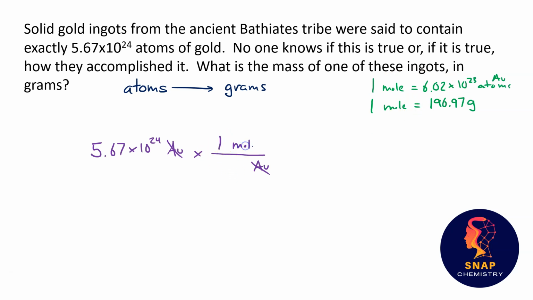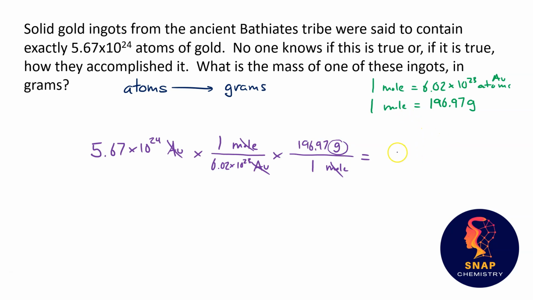In this way, I can say that 1 mole is equal to 6.02 times 10 to the 23rd gold atoms. I'm going to keep going one extra conversion step to cancel off moles. Notice how it's in the denominator, so it cancels off. Finally, changing moles into grams. Again, the numbers that get plugged in there are from the second conversion factor I wrote, 1 mole is 196.97 grams. And I'm finished because the unit that does not cancel is grams, which is exactly what this question was asking about.